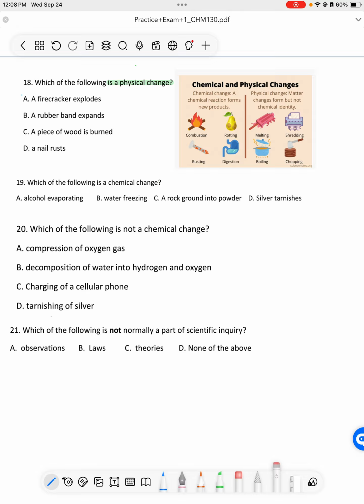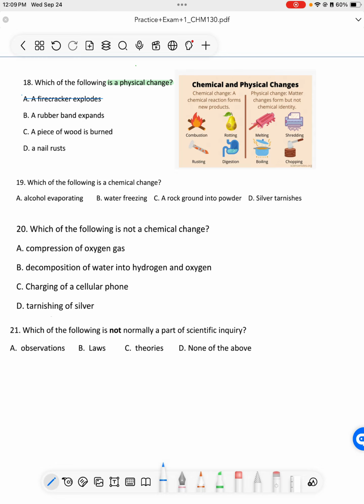So when we look at what is a physical change and we're looking at the answers, we want to look for things that we can cross off right away. We want to look for things that are not physical changes, and that makes it easy. If a firecracker explodes, anytime something explodes, you would think, oh, it's breaking apart, right? But lighting a firework is actually a chemical reaction. It's the fire that creates the chemical reaction and then it explodes. So a firecracker exploding is a chemical reaction.